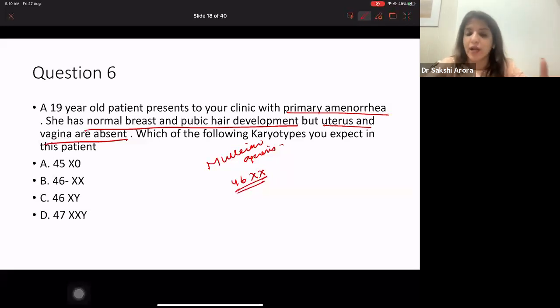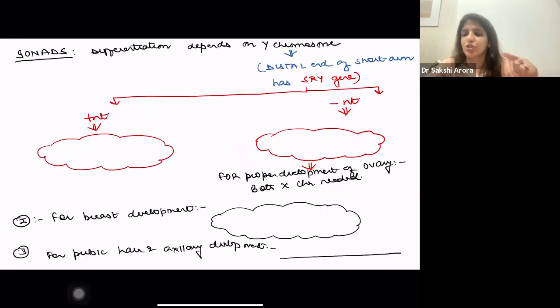Now, before we go ahead from this question, just a small thing. Remember that differentiation of gonads depends on Y chromosome.